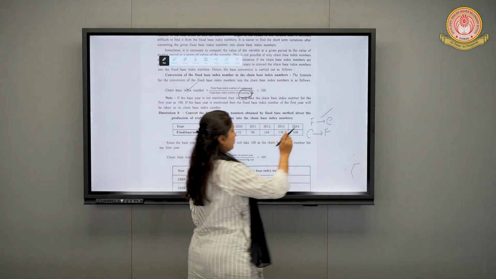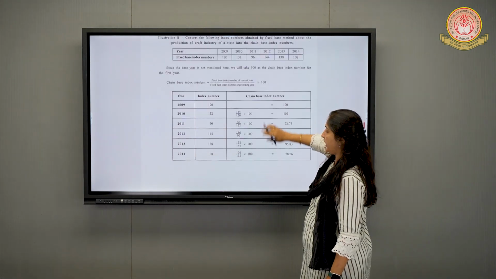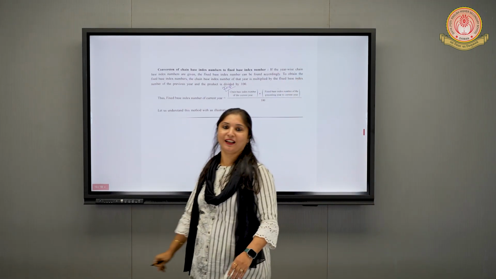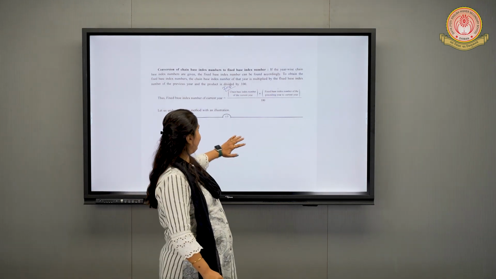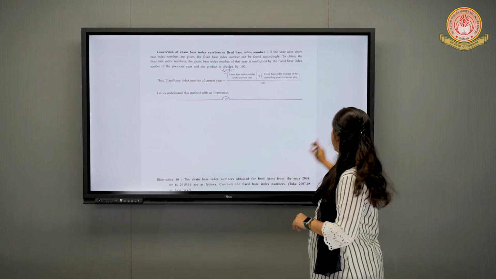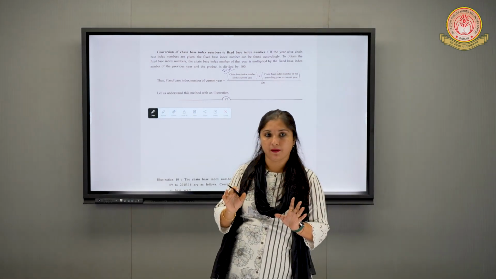But the concern is when we have to change chain into fixed. Now the concern is when we have to change the chain base method into the fixed base method. Meaning, the chain is already made.